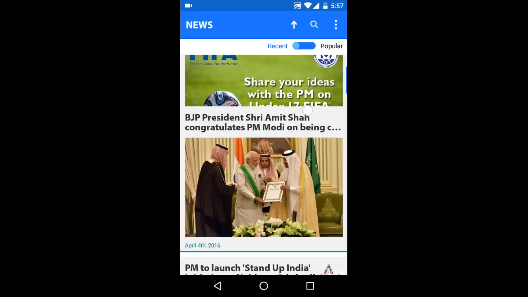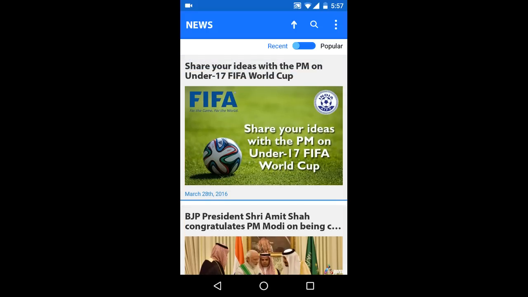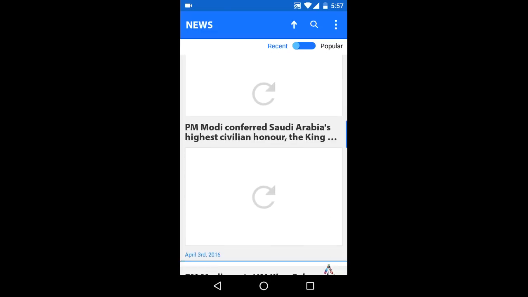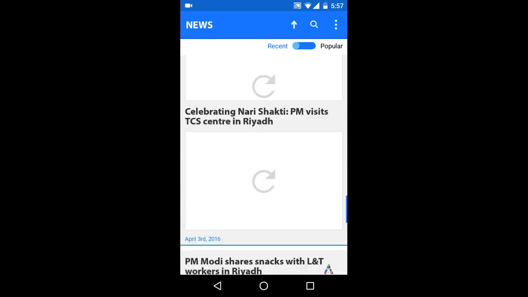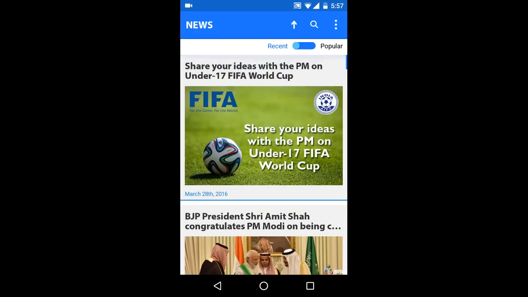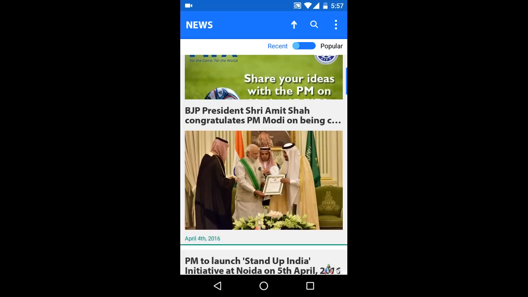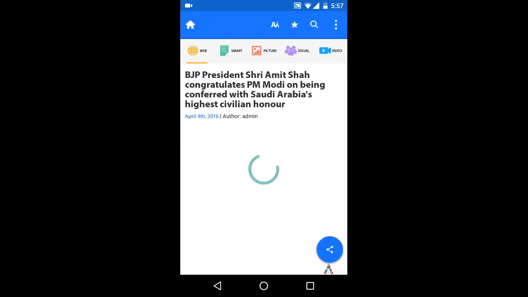On the homepage, view the latest news or articles on various programs or events. From the sort bar, we can sort the news or articles either as recent or popular. With one tap on any article, we can access the full article page.